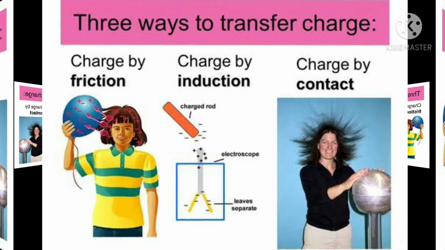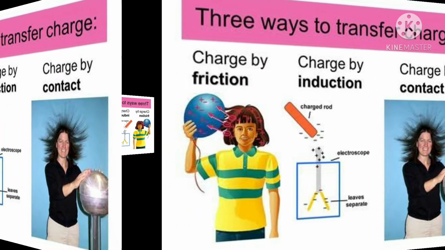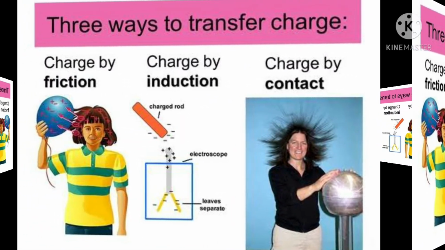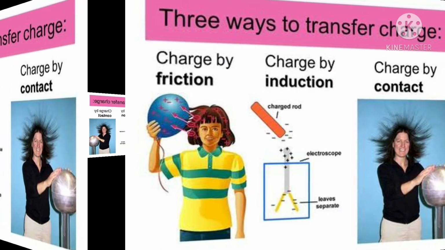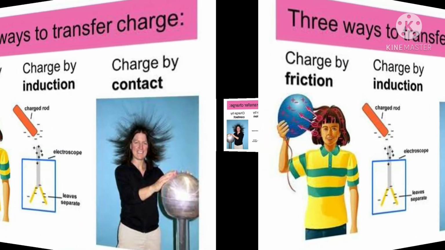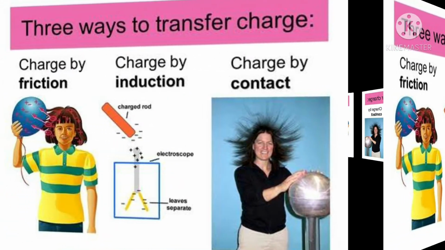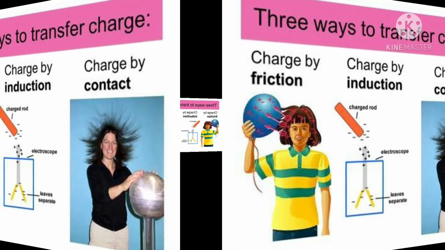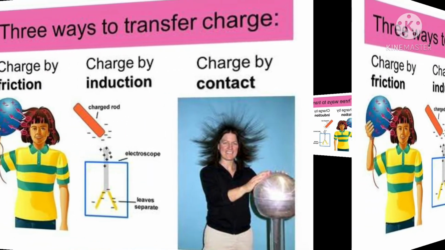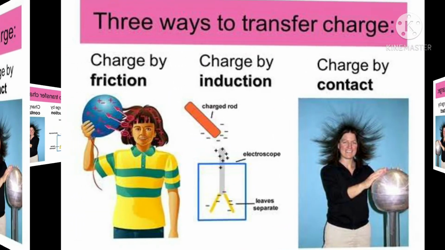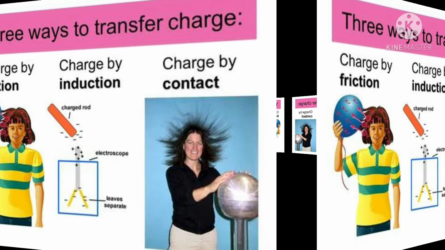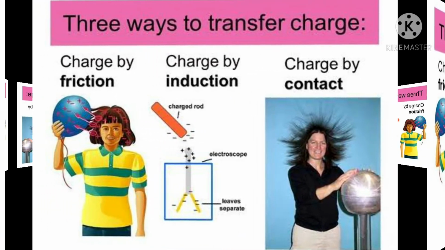Now, methods of charging. An uncharged object can be charged by the following three methods. First, friction. When a plastic comb is rubbed with dry hair, it acquires charge and attracts small pieces of paper. The comb acquires this charge due to rubbing, that is, by friction.